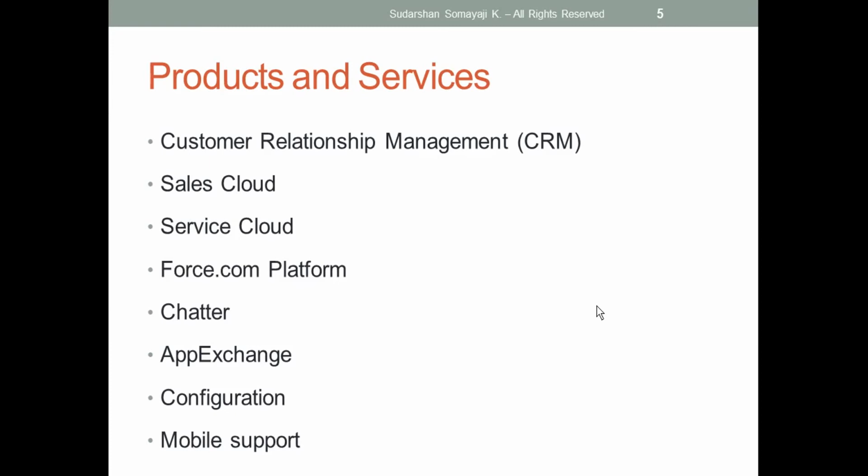Next is AppExchange. AppExchange is like our Play Store or App Store. For example, as an admin or as a developer, I'm having some ideas, or a business user is having some ideas. Those ideas we can convert into a business mode or app mode. Then we can create a basic app for that and host it in AppExchange. AppExchange is like our Play Store.